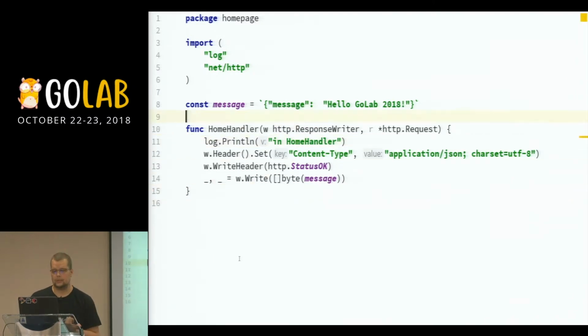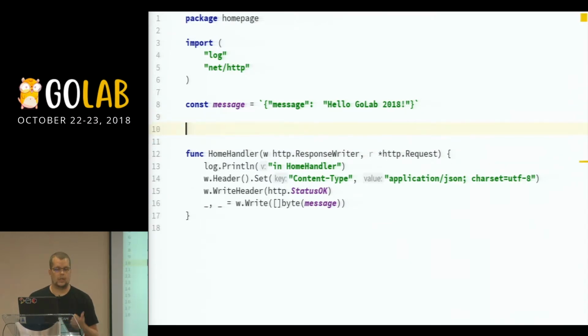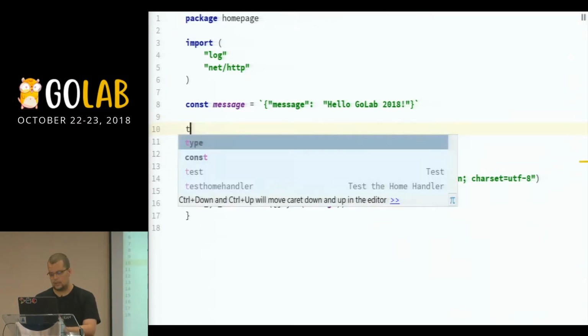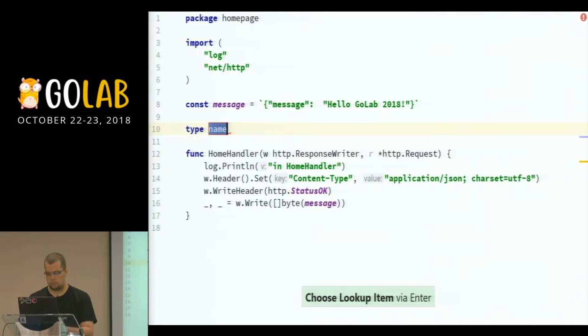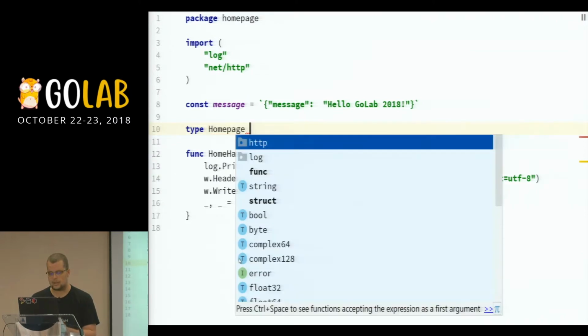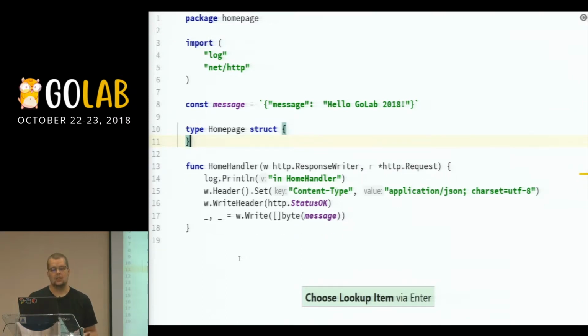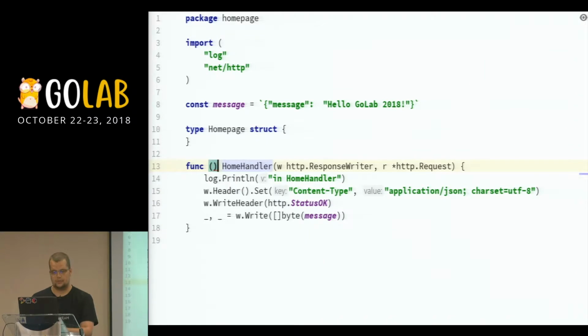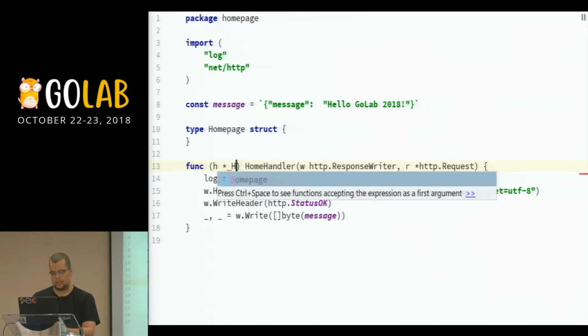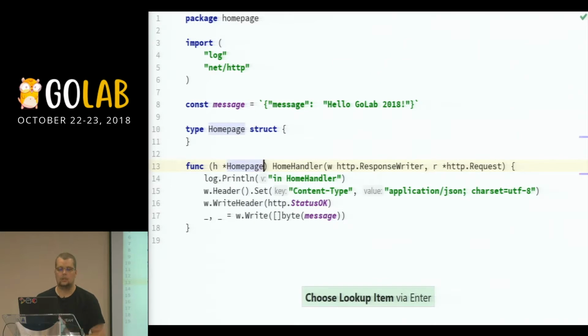One way to do it would be putting this on a struct. So let's say we have a type home page, which is really against what I said earlier, but like I don't have an inspiration right now. And here I would have something like this. I would put my function, let's say h on the home page, right? So now I have a method with that, and I said I want to depend on the logger. So let's have a constructor here.